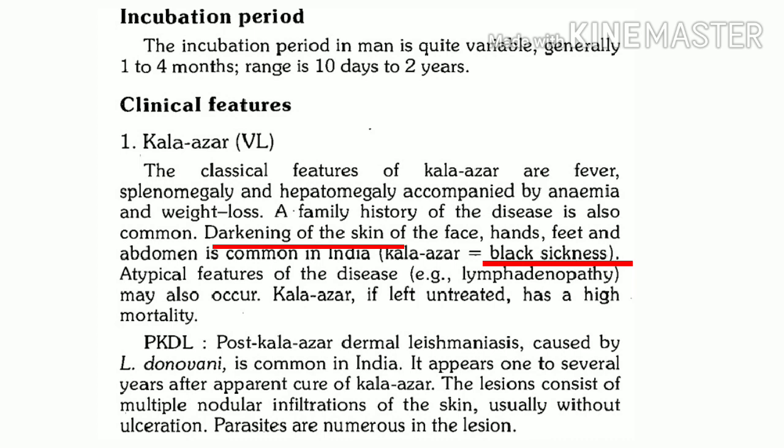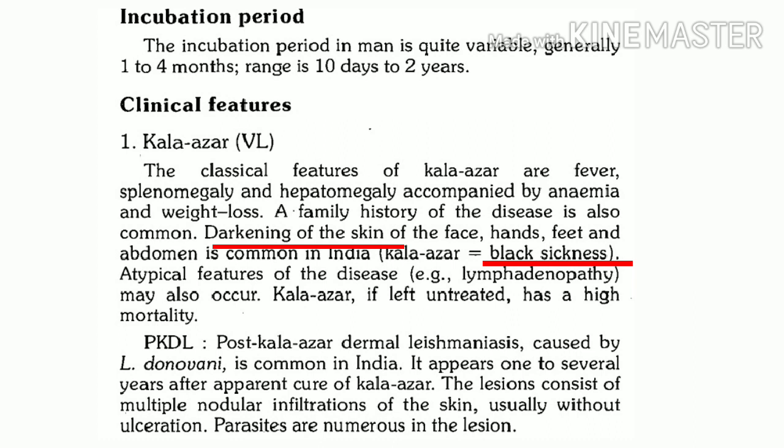What are the other features that we can see? There is fever. Fever is associated with other important signs that we can get in visceral leishmaniasis: enlargement of spleen and enlargement of liver.